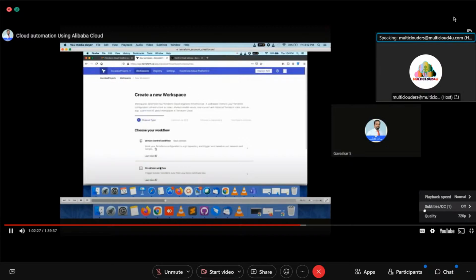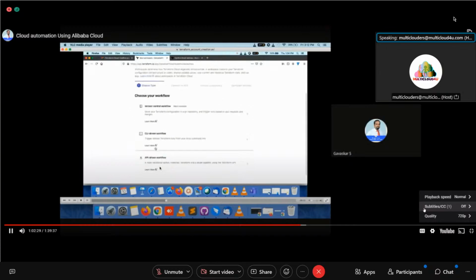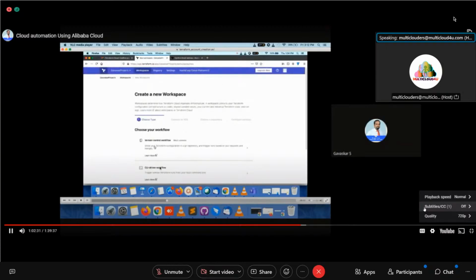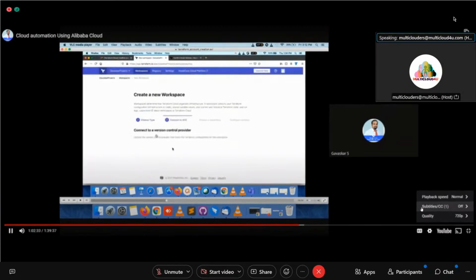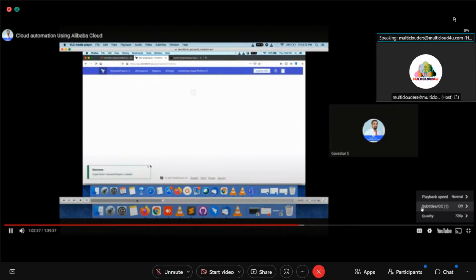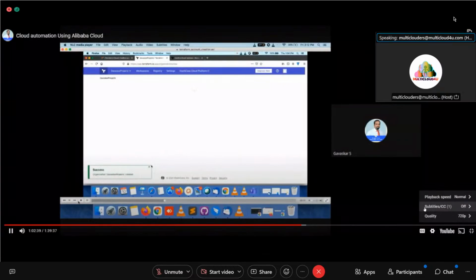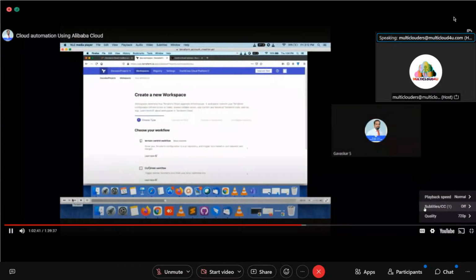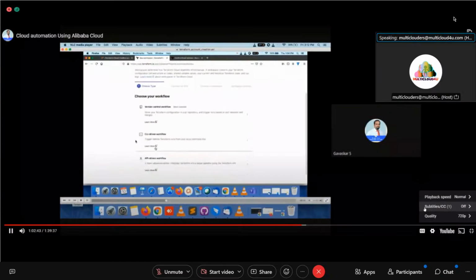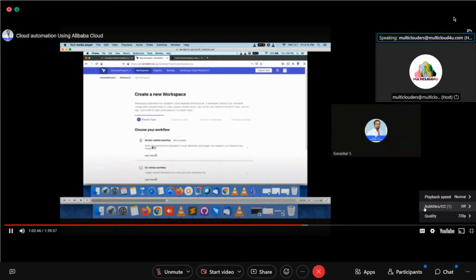For creating a workspace, if you are using Terraform CLI, you have to use the terraform init command. See here, it is very simple. Now you have to choose to create a workspace. Listen carefully, this is a very important process. You have to choose the version control workflow. What type of workflow? I am going with the default workflow.